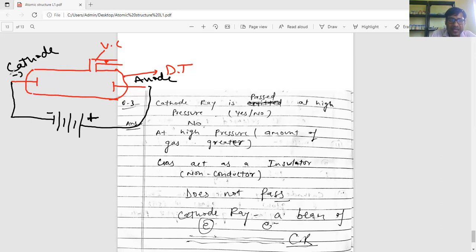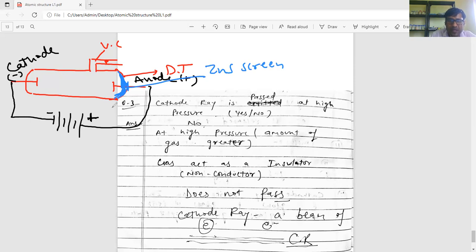The cathode carries negative charge and the anode carries positive charge. And he placed a ZnS screen on the side of the anode, opposite the cathode. This is called the ZnS screen, zinc sulfide screen.